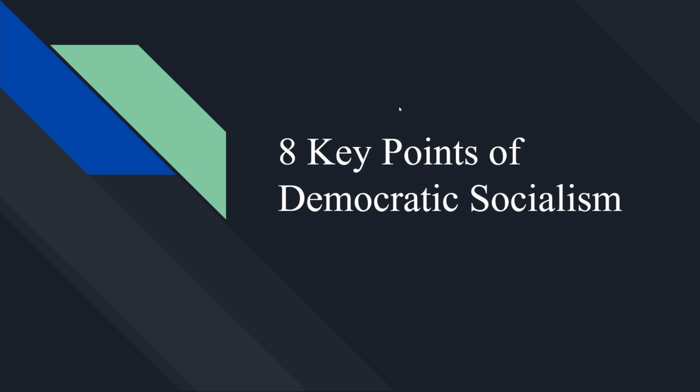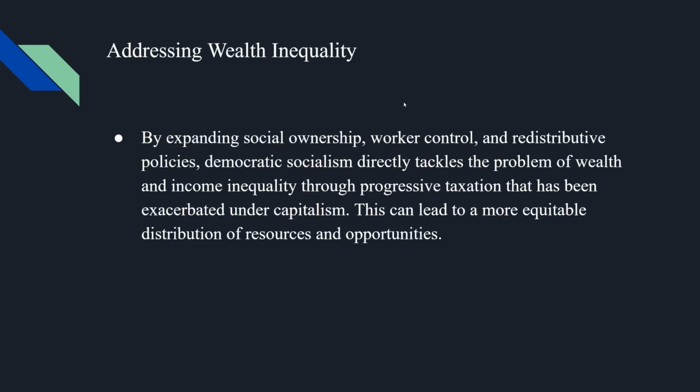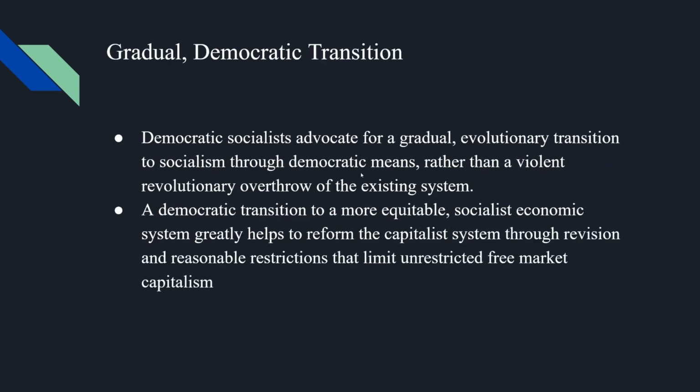The 8 key points of democratic socialism. Addressing wealth inequality. By expanding social ownership, worker control, and redistributive policies, democratic socialism directly tackles the problem of wealth and income inequality through progressive taxation that has been exacerbated under capitalism. This can lead to a more equitable distribution of resources and opportunities.